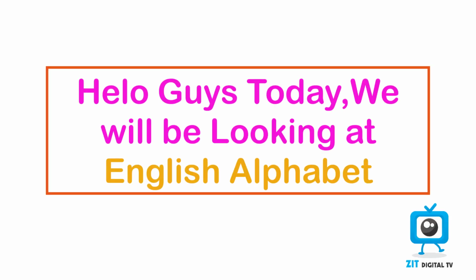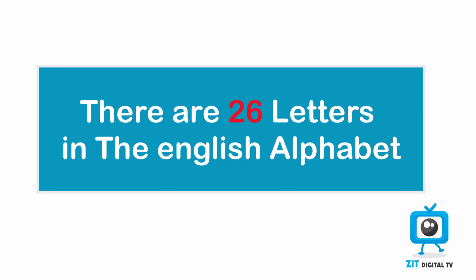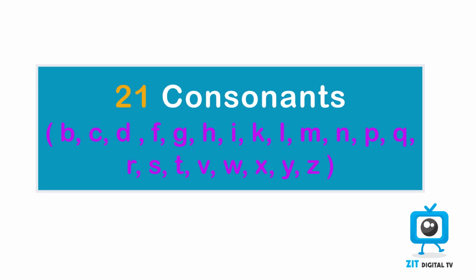Hello guys, today we will be looking at the English alphabet, understanding the English alphabet. There are 26 letters in the English alphabet, 5 vowels and 21 consonants. For each letter, there is an uppercase and a lowercase letter.